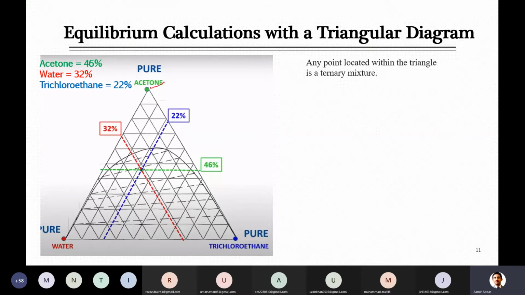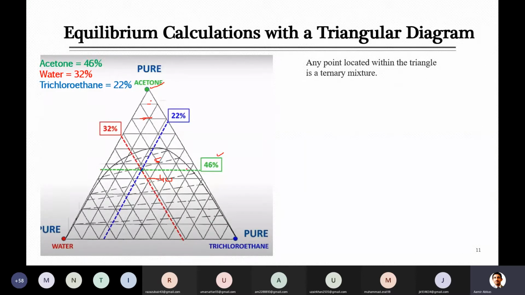So acetone is 100% at the top, and when you keep moving along this, its value will be reducing. So here 90, 80, 70, 60, and then 50, and the next line is 40 here. This is for 40% acetone, and the one above is for 50% acetone. So in between there should be the line for 46%. So we have put one line for the 40% acetone, which is indicated with the green.